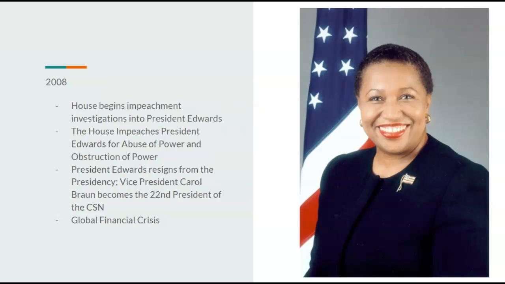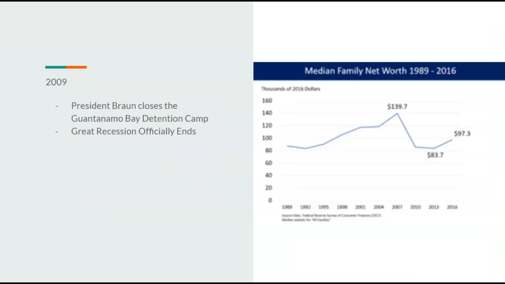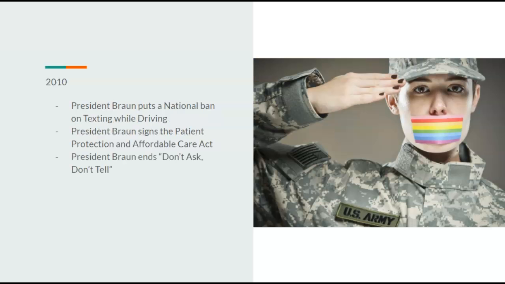And of course, there was the global financial crisis, but President Braun would handle this pretty well. She would close the Guantanamo Bay detention camp, which would actually boost the economy, surprisingly. And the Great Recession would end after she would pull out multiple tax cuts, and she would put funding where it would need to go.